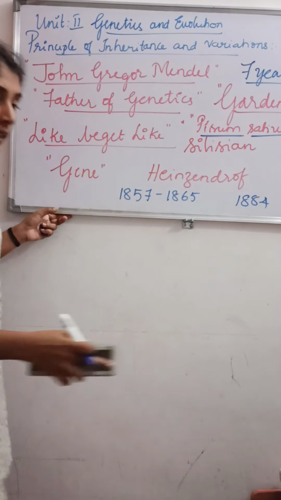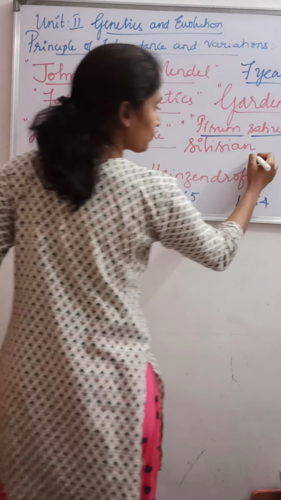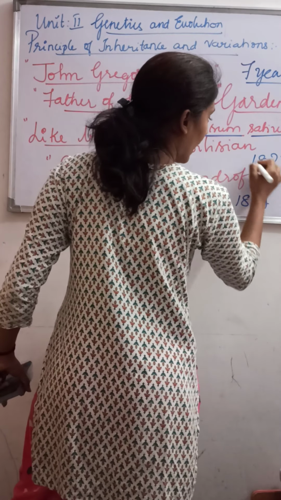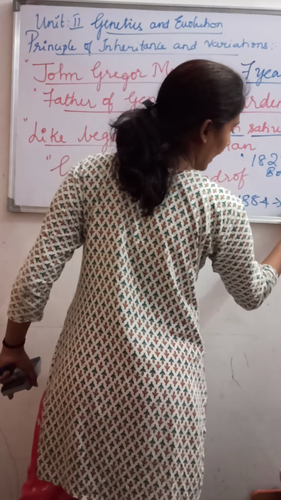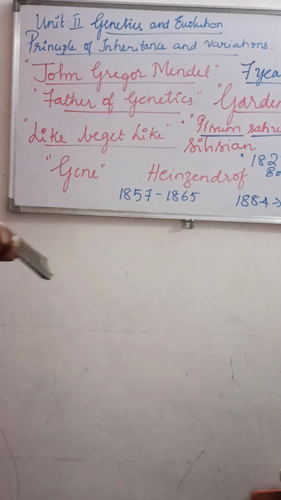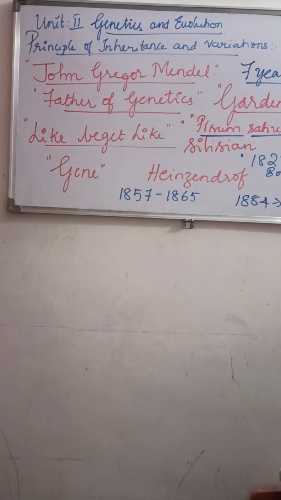He was born in 1822 and died in 1884. As I said, he conducted a hybridization experiment on the garden pea, whose scientific name is Pisum sativum.